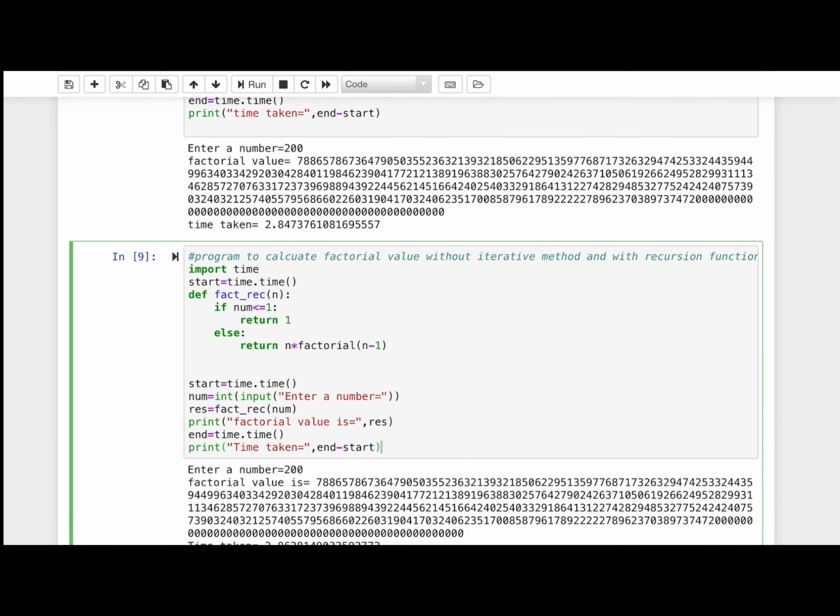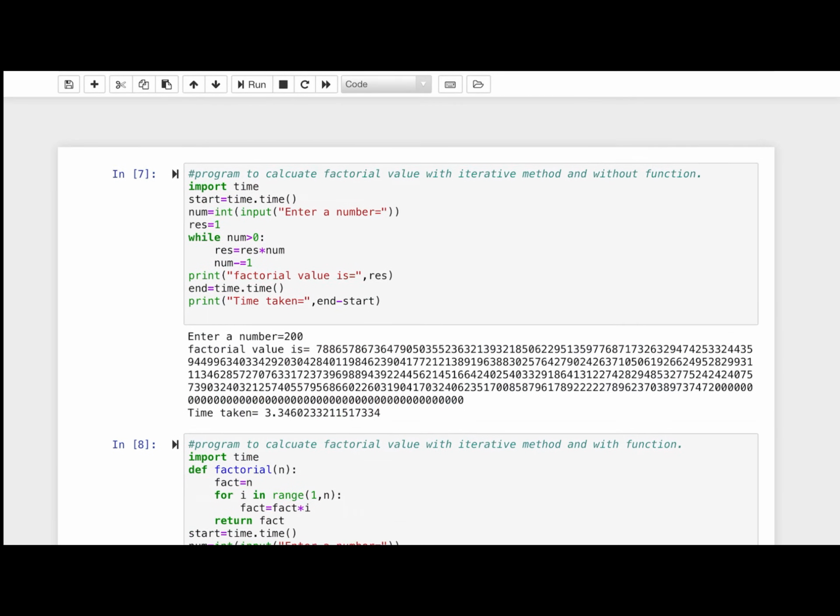So what I want to show you is that recursive calls are not always better. They are not always the best in all situations. It depends on the situation, it depends on the method you are going to adopt, and it depends on the data you are going to work on.